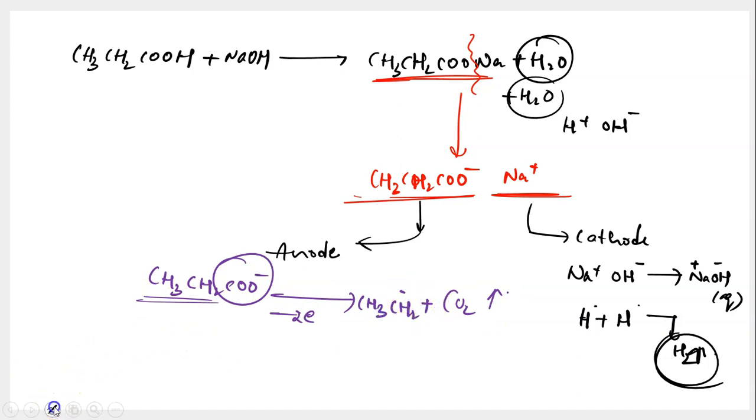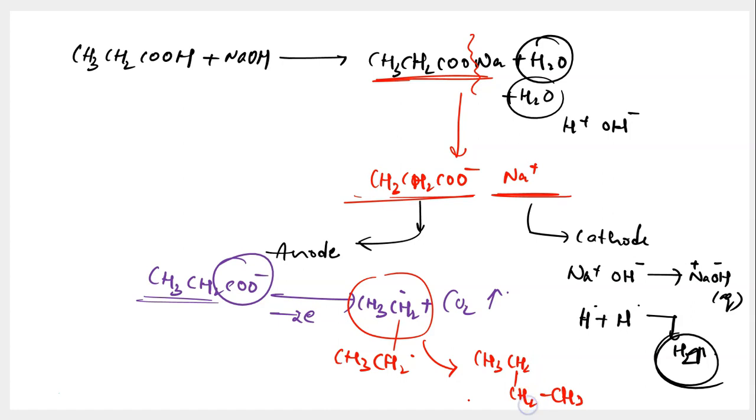So these CH3CH2 radicals that you see here, they'll connect with the adjacent CH3CH2 radicals, because this is an electrolysis and it's not only one molecule reacting, isn't it? You're taking like 1 mole, which is Avogadro number of molecules. So you have a lot of radicals being produced through these kinds of reactions. So these two adjacent radicals connect with each other, leading to formation of what? Leading to formation of CH3CH2CH2CH3, butane in this case.